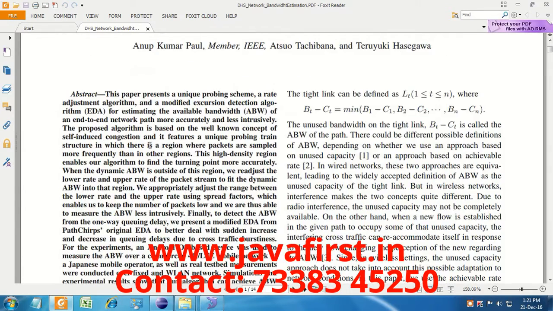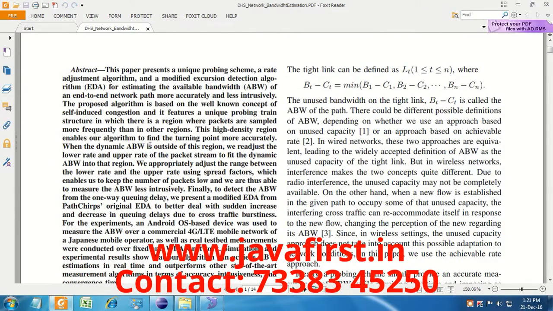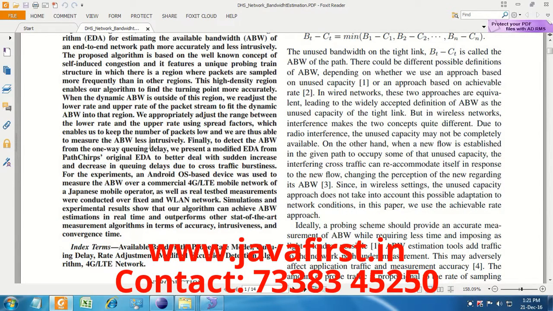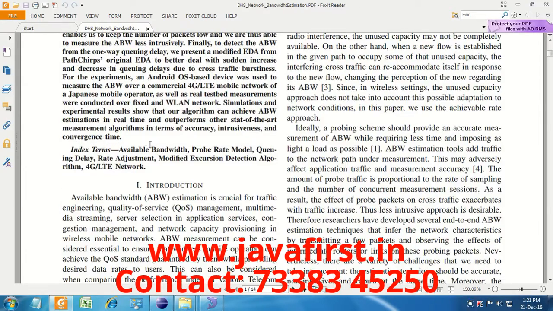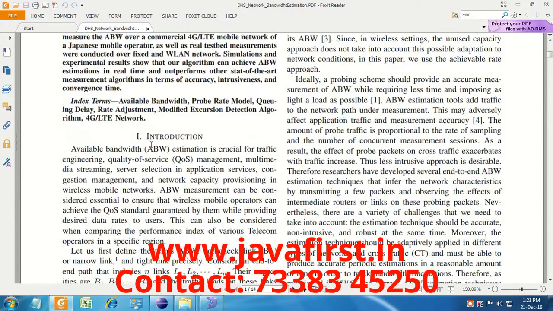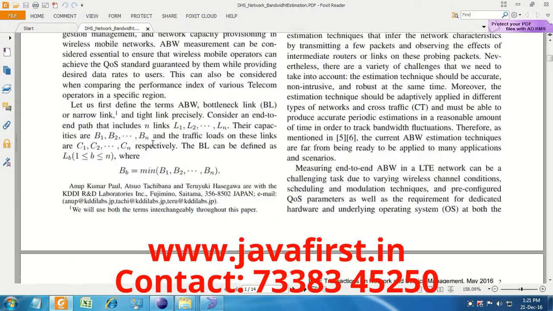In this system, we estimate the available bandwidth of an end-to-end network path. Available bandwidth estimation is crucial for traffic management, quality of service management, multimedia streaming, and network capacity provisioning in wireless mobile networks.